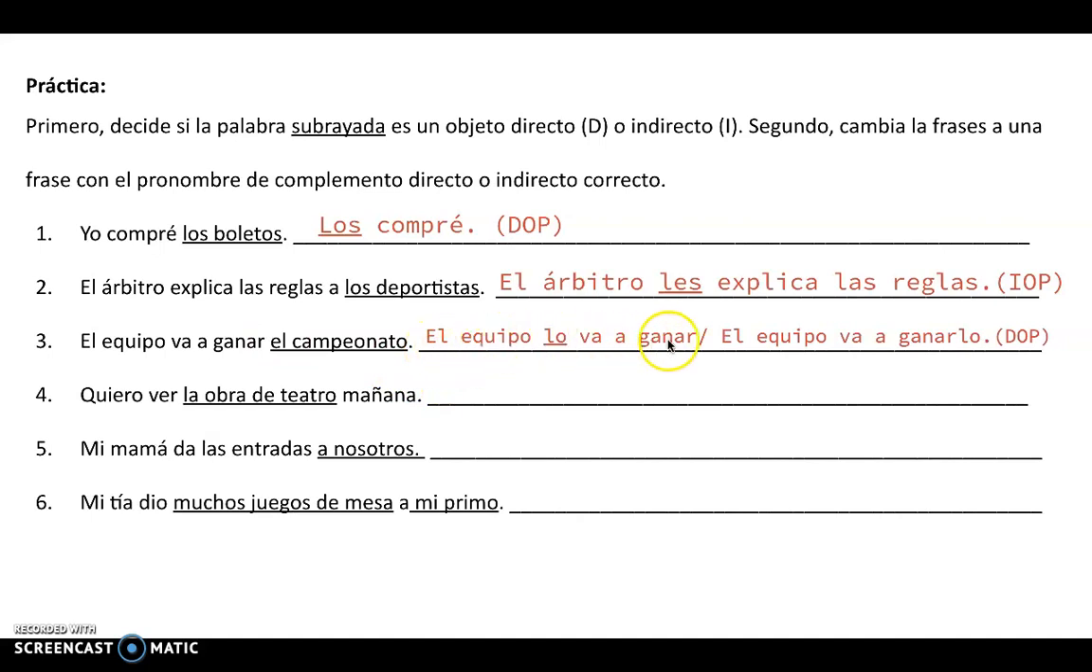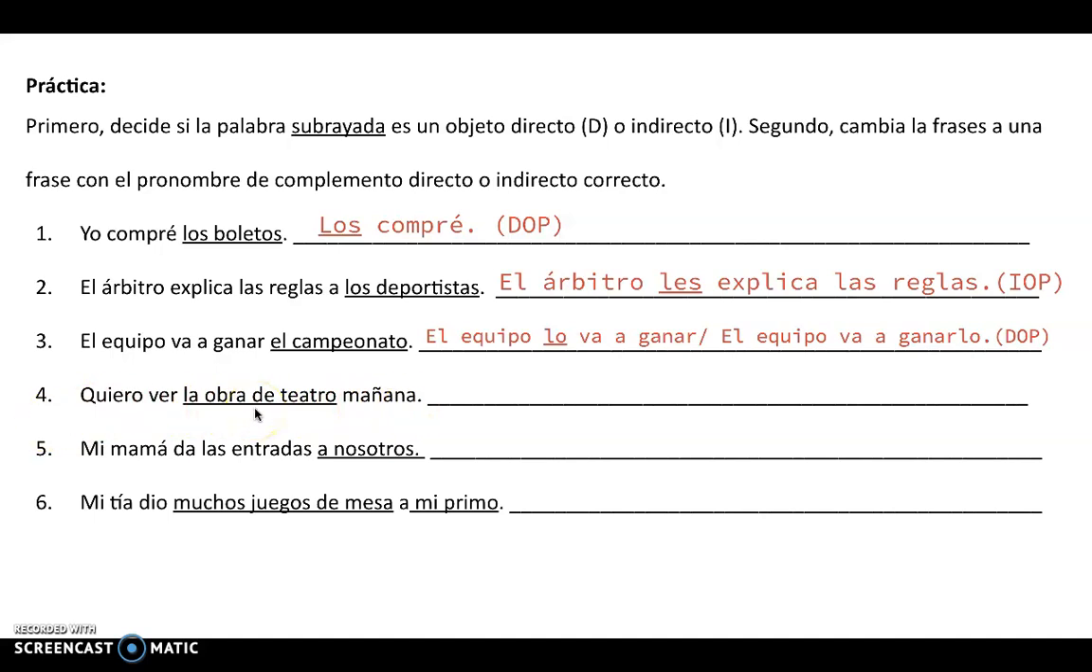El equipo lo va a ganar. El equipo va a ganarlo. Just a reminder, the distinction between these translations is pretty much identical. Número 4. Quiero ver la obra de teatro mañana. I want to see the play tomorrow.